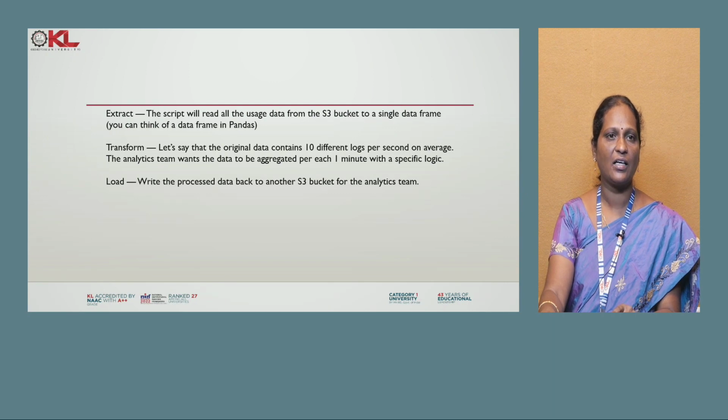Like Athena can query the data, but not directly from S3. So S3 data can be loaded into suitable forms with the help of databases which are created by using Glue. After that, it can perform an S3 bucket operation by using the load operation. So load loads the data from the S3 source to other sources. So that is about the load operation.